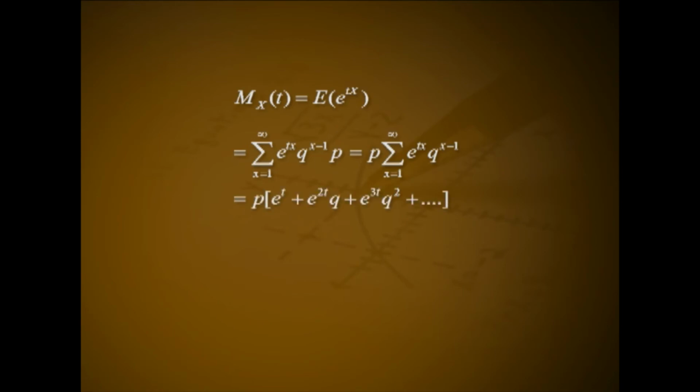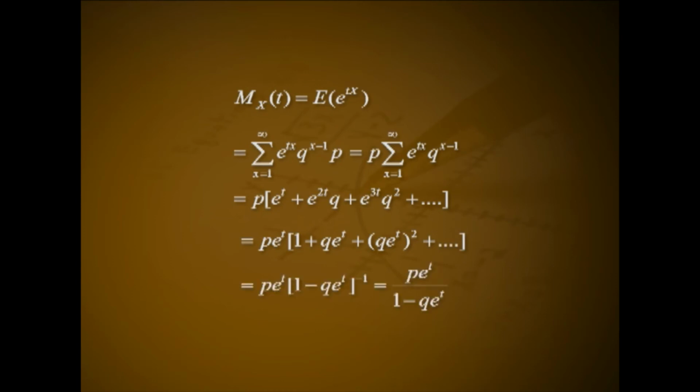Solution. mxt equal to expectation of e raised to tx, that is equal to summation x from 1 to infinity e raised to tx into q raised to x minus 1 into p, that is p into summation x from 1 to infinity e raised to tx into q raised to x minus 1, that is p into e raised to t plus e raised to 2t into q plus e raised to 3t into q square plus etc. That is p e raised to t into 1 plus q e raised to t plus q e raised to t the whole square plus etc.